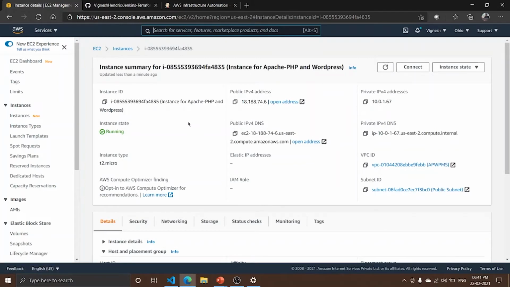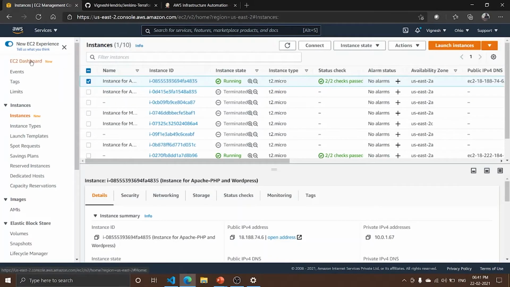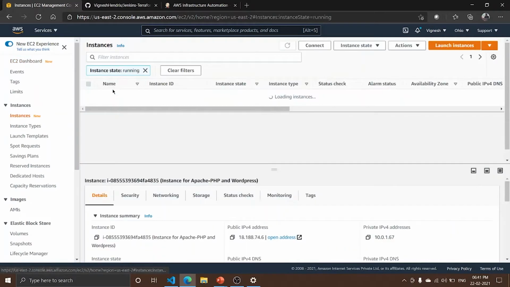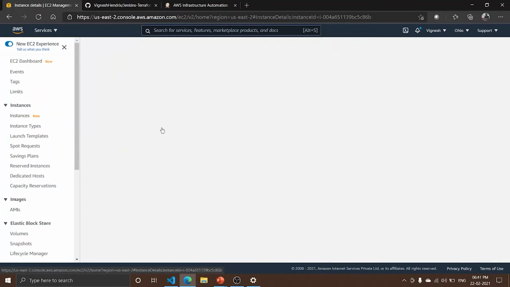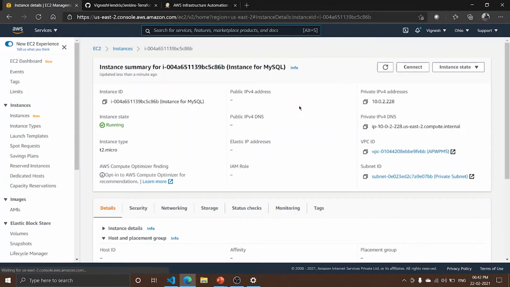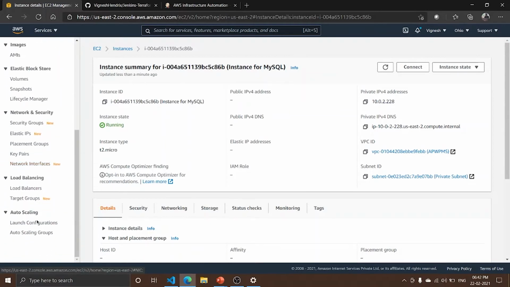This is the instance in which Apache, PHP and WordPress are installed, and this instance is within the public subnet, so that it has the public IP address, so users can access it through the internet gateway, and also the instances or resources inside the subnet can access the internet. We can also check the other instance, that is MySQL. So here the MySQL instance is also installed. This is where the MySQL database is installed, and this is within the private subnet, so that it doesn't have any public IP address.